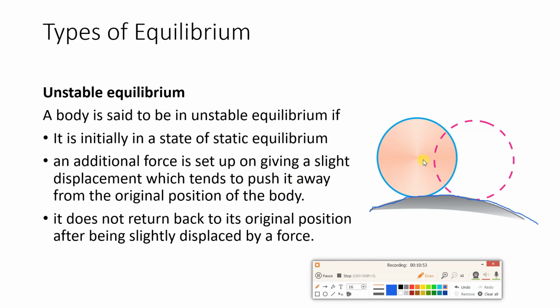You can see this is curved. So the body will move away from the original position and it does not return back to its original position after being slightly displaced. So that is called unstable equilibrium. It will move in this direction, downward.